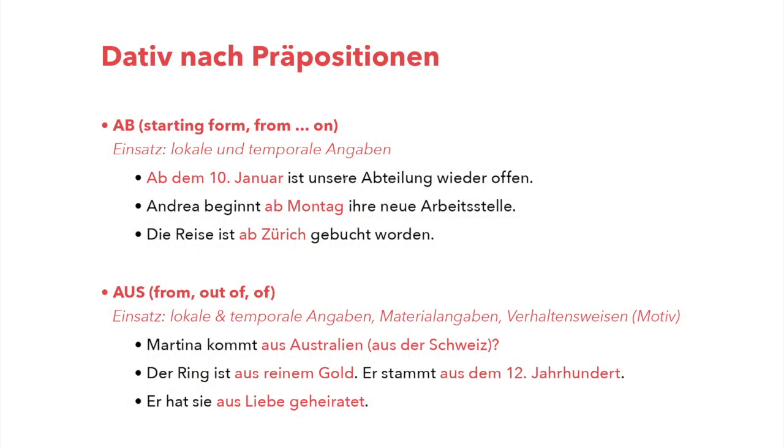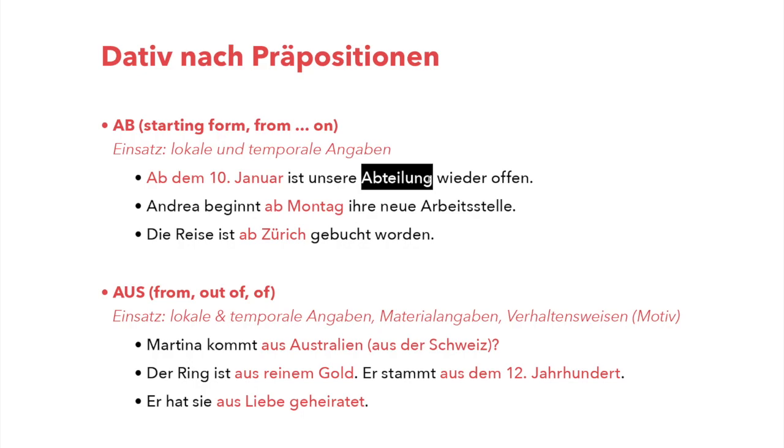Now here is a hint how you can learn these prepositions. In every first example, I will include one word containing this preposition. Let me show you on the screen. If I say ab dem 10. Januar and I have to learn the preposition ab, then I will look for a noun or for another word that contains this preposition ab. For example, Abteilung, the department.